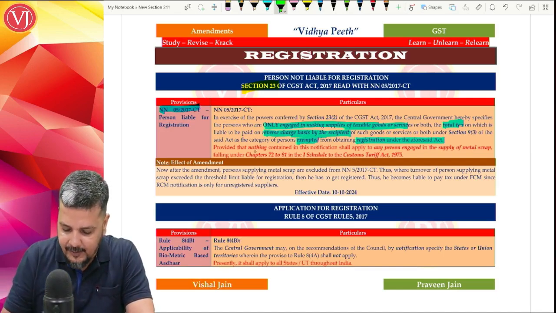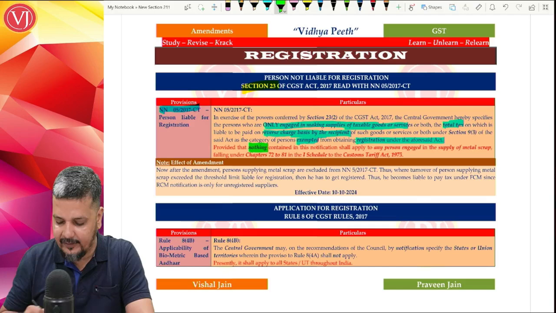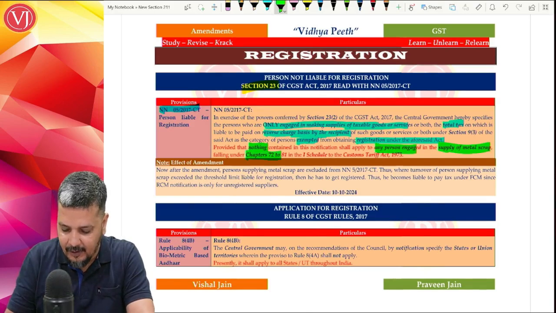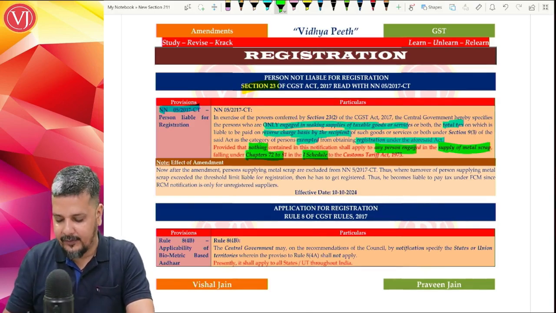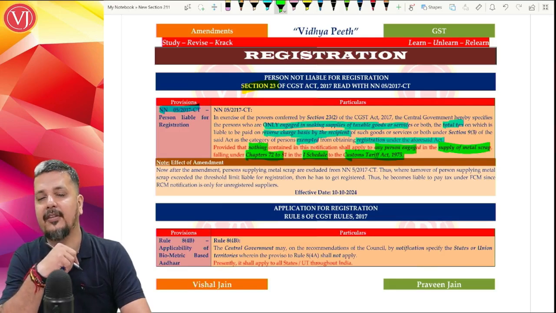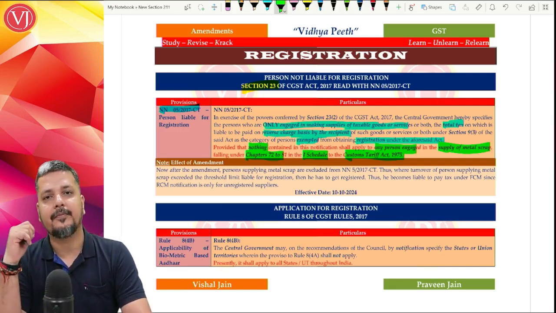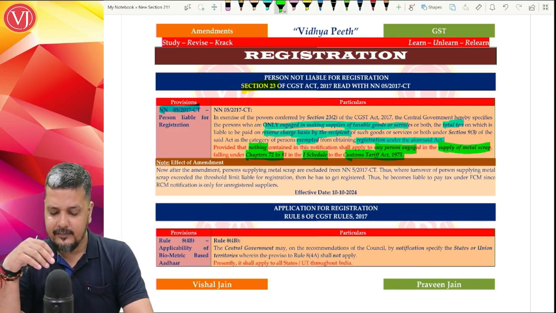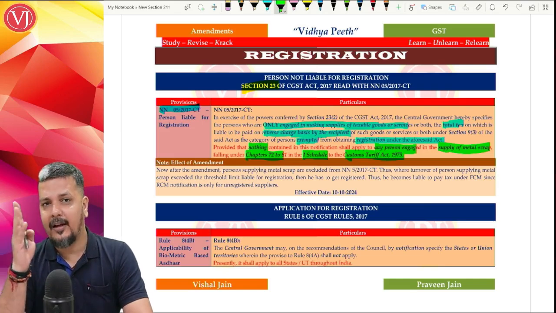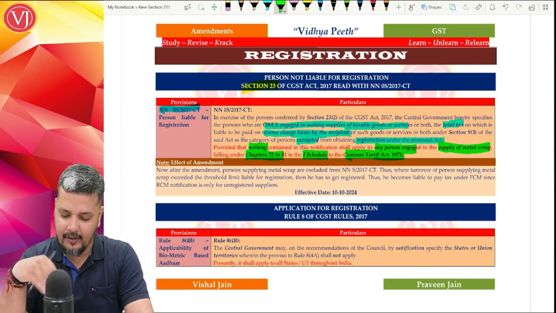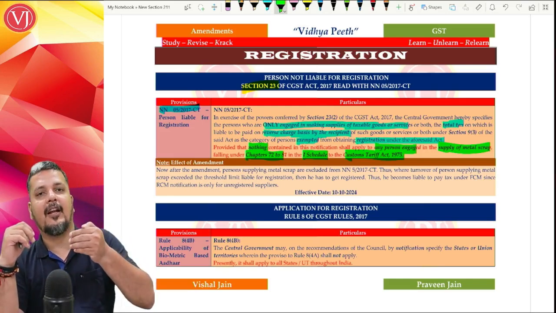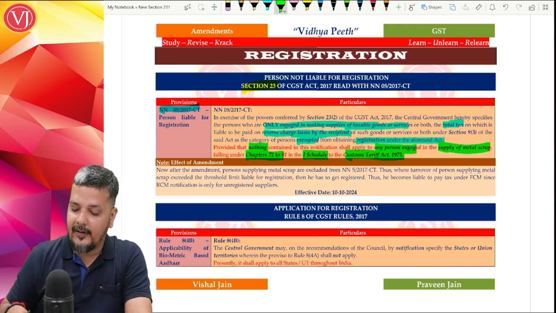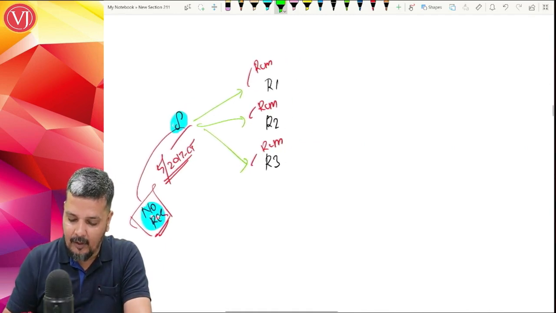So what they have done is, they have said that this notification 5/2017 CT is not applicable to a person who is engaged in supply of metal scrap under chapter 72 to 81 of the first schedule of the customs tariff. So this you have already touched in your RCM section 9(3), where we discussed the RCM entry. Please understand that in 4/2017 CT rate, when you are talking about RCM for supply of goods under section 9(3), if your supply is of metal scrap falling under chapter 72 to 81 by an unregistered person to a registered person, it is always RCM.